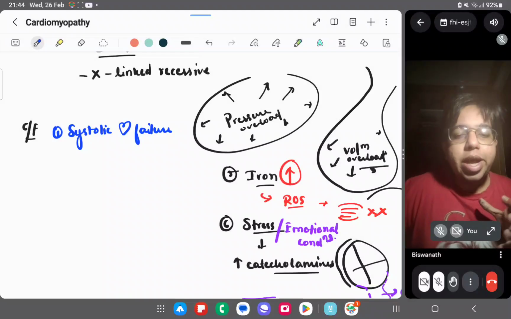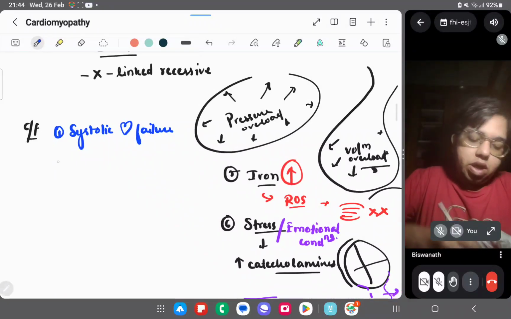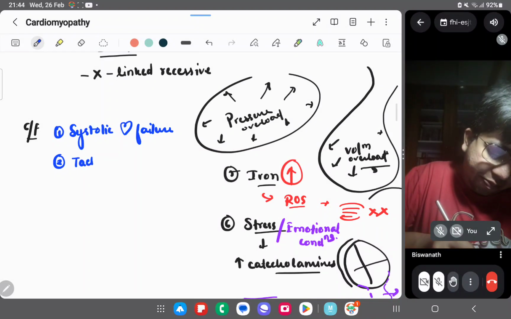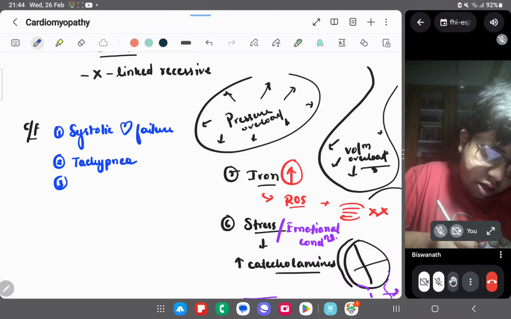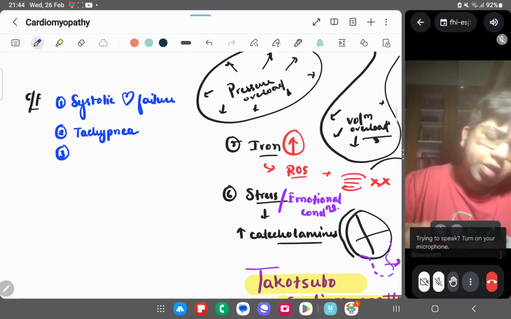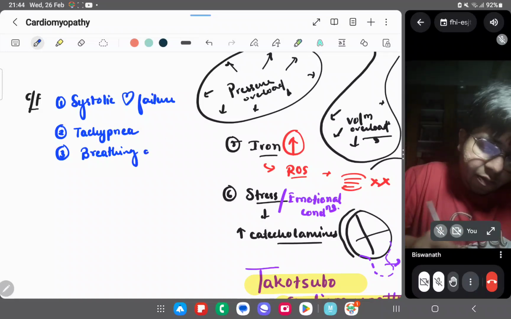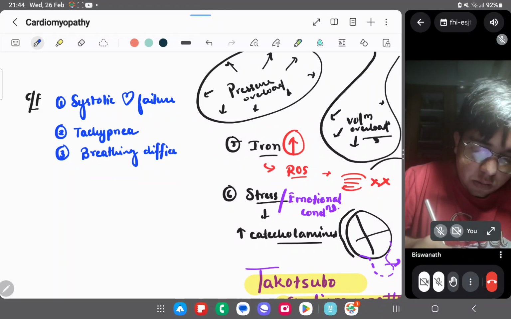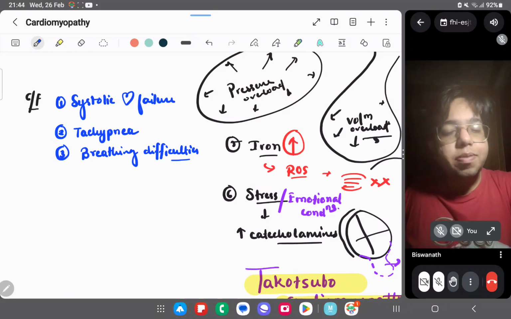It will not be diastolic; it will be mostly systolic heart failure only. Then we can have tachypnea, and of course breathing difficulties. All of these things are there.